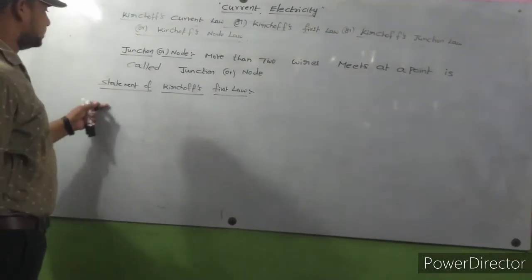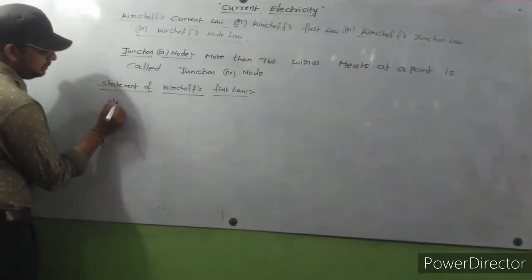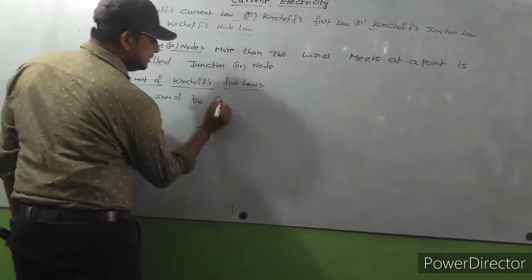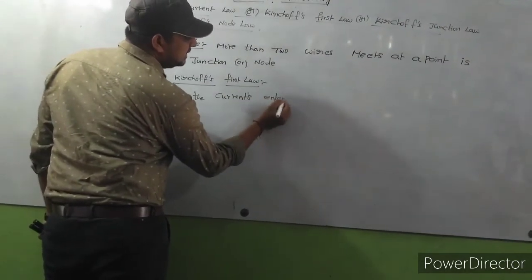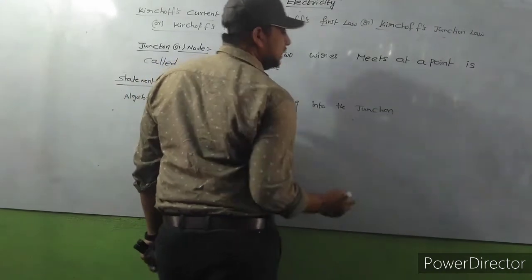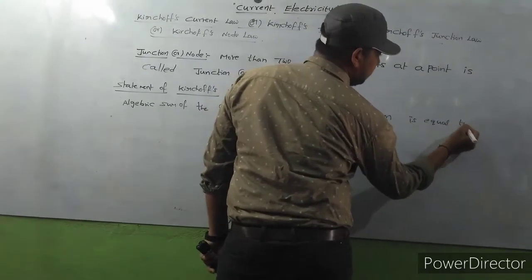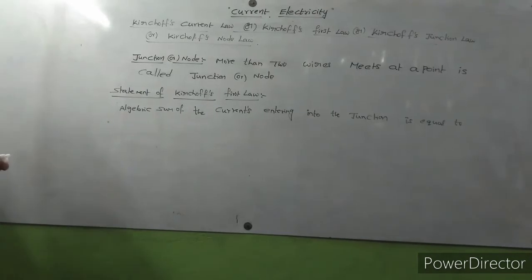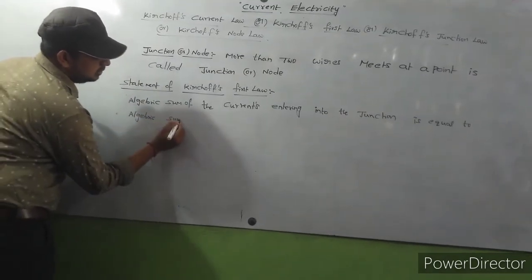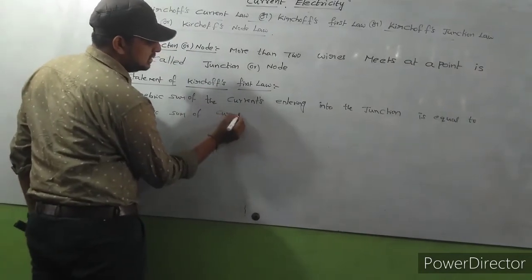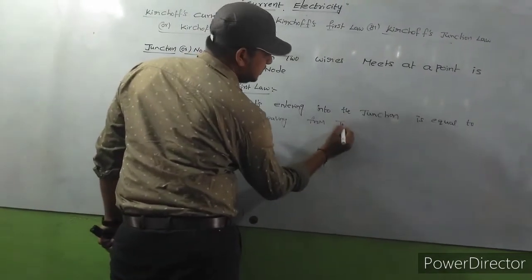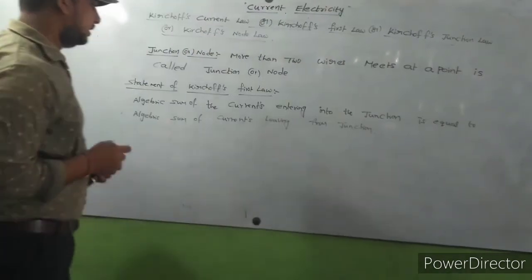So here the statement of the first law is: the algebraic sum of the currents entering into the junction is equal to the algebraic sum of the currents leaving from the junction.